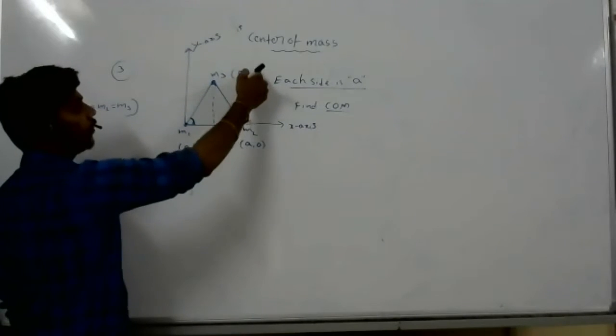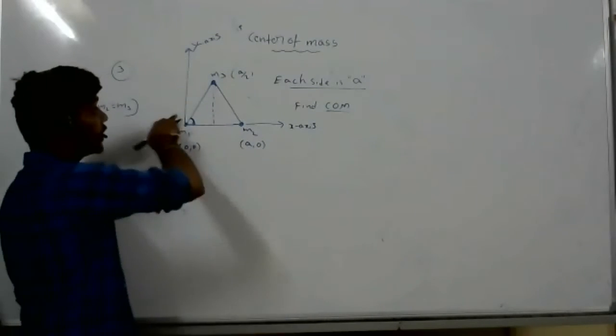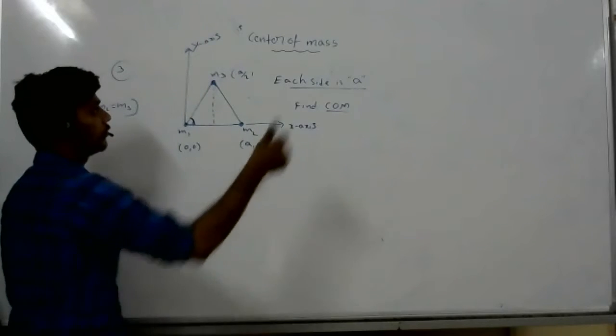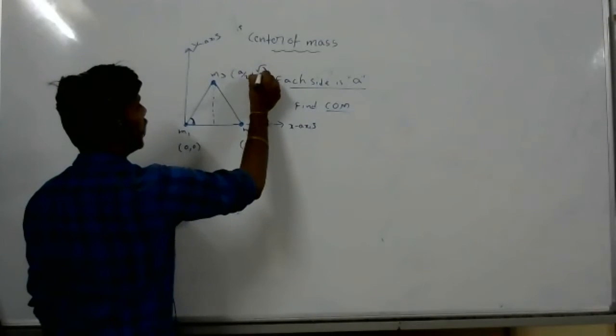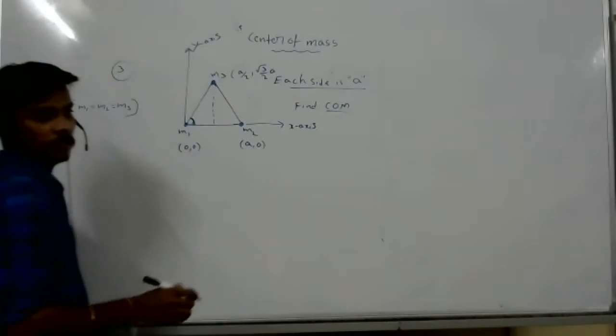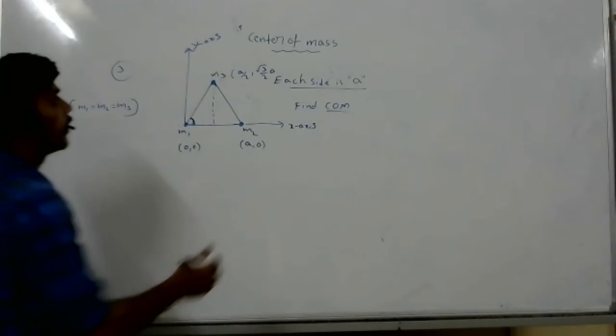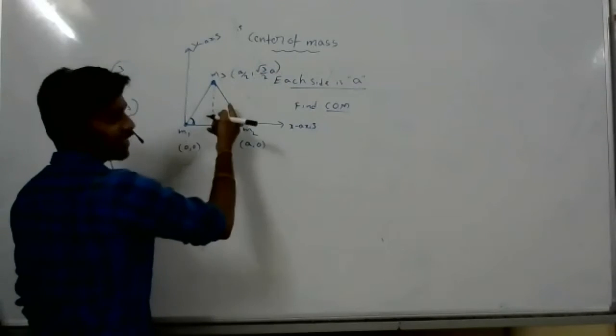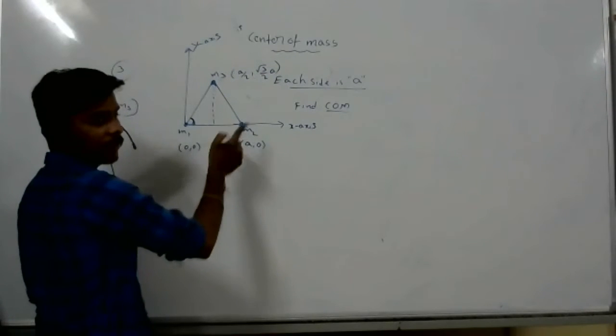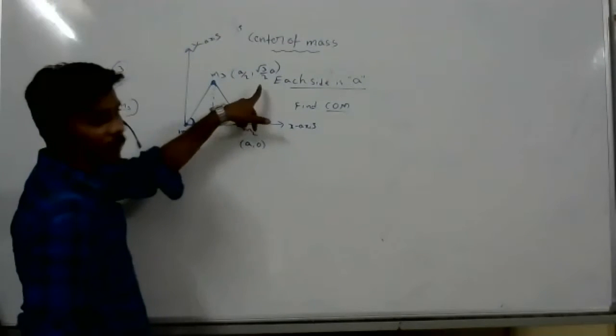Then you can write the y component. It is root 3 by 2a. Very nice. We can also calculate it directly by sine 60 into a. If you calculate sine 60, you will get root 3 by 2. Yeah, this is the y component.